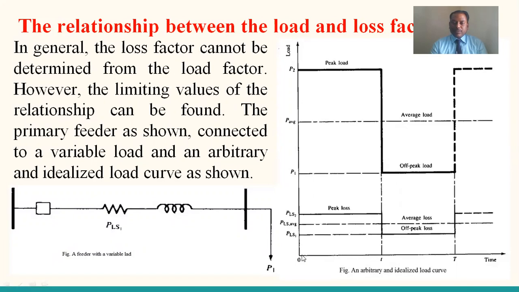As per our discussion, if you transfer power from source to load, around 95% or more of the power is transferred accurately, and a very minute percentage is wasted in the form of loss. This is because of the system impedance. Let us go for the derivation between the load factor and loss factor after analyzing this idealized load curve.